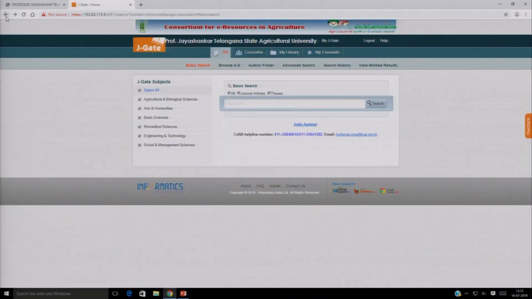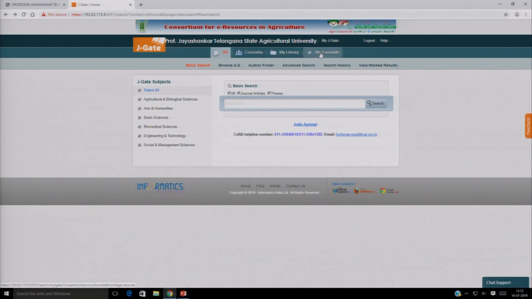The other options are Consortium, where you want to search for the consortium subscribed journals only, and Open Access, where you can click for open access journals. Or if you want to know what journals are subscribed by your library, you can access information from My Library up to abstract level.